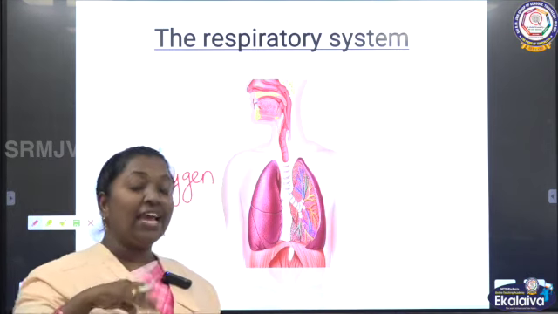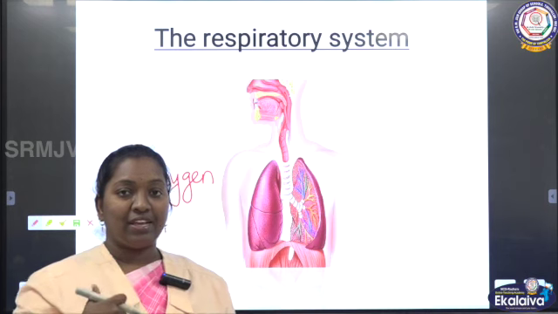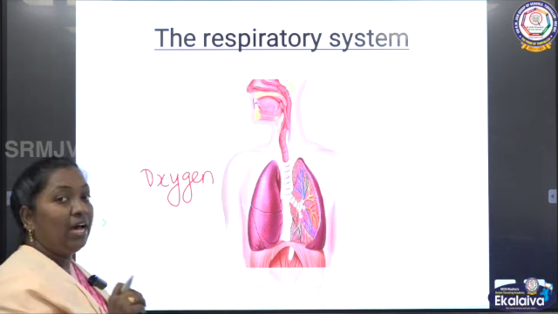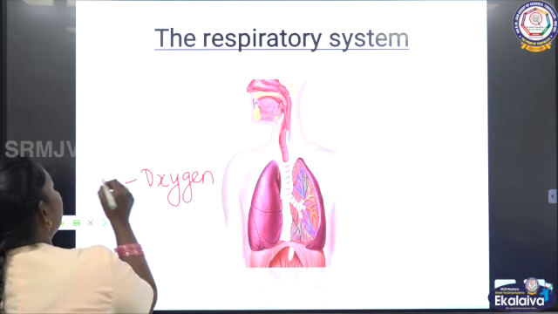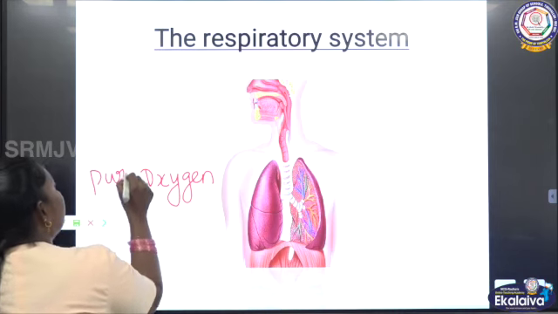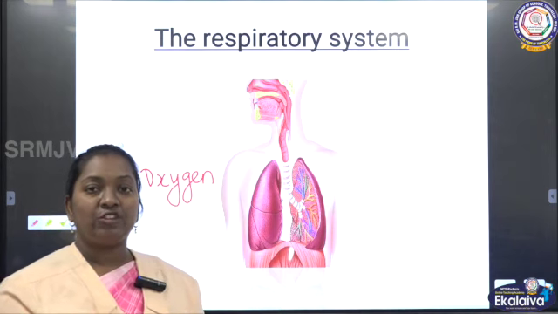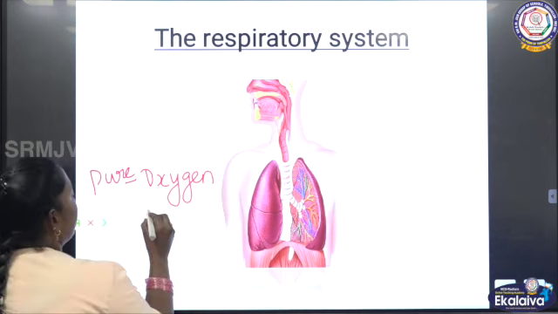We are inhaling and exhaling. When we inhale, the gas is oxygen, and it is in pure form. Fresh air, we can say, is pure. When we exhale, we release another gas, which is carbon dioxide.